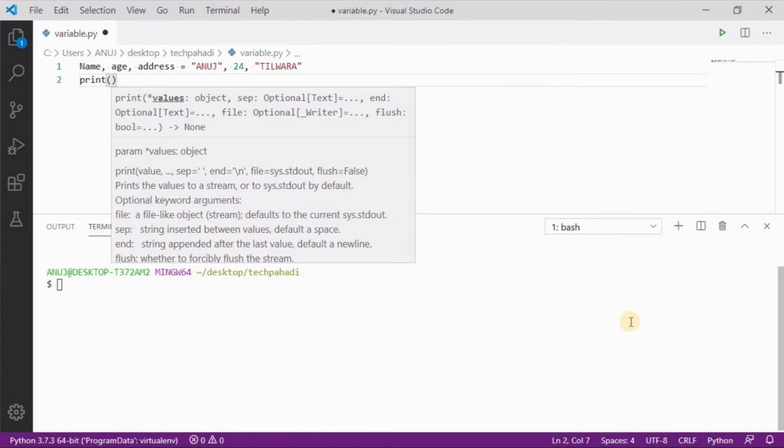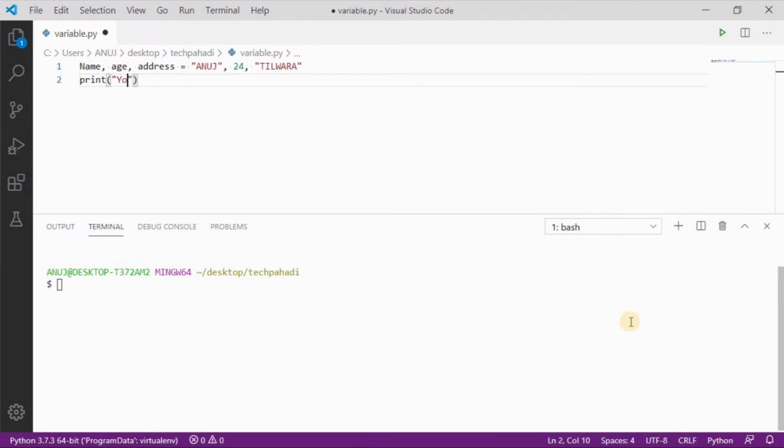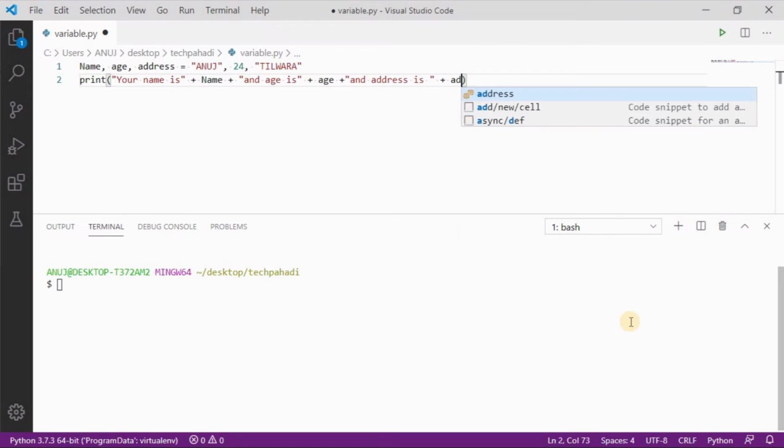Print, then I will type "Your name is", then concatenate with the name variable, then again concatenate with "and age is", and concatenate with the age variable, then again concatenate with "and address is", concatenate with the address variable.